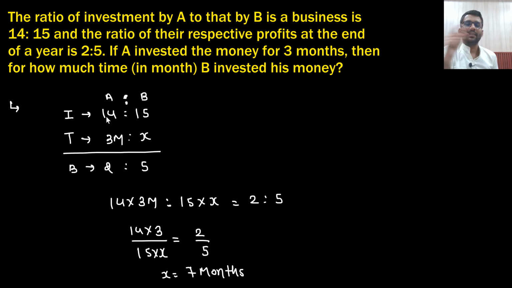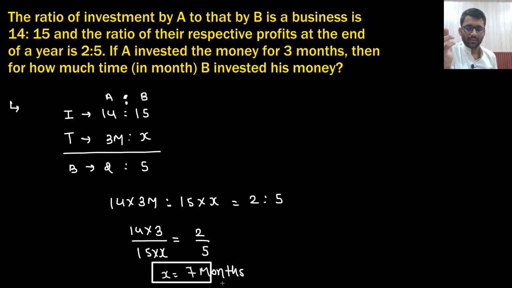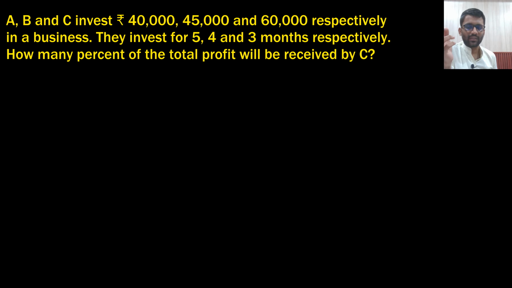Simple equation is there. This guy invested 14 rupees for 3 months. That means this guy invested, let's just say, in ratio 40, and this guy invested 15 rupees for how much months? 7 months. So 105. So what is the final ratio? 2:5. So in this ratio the benefit will be distributed in 2:5. So x is coming out to be 7 months. Very easy. Let's see the next one.